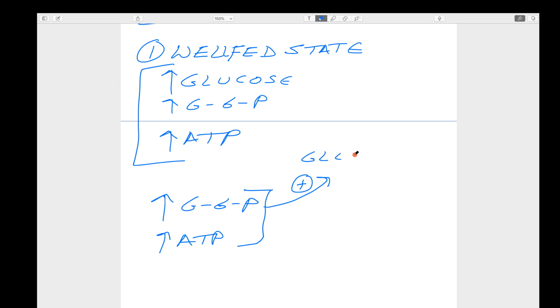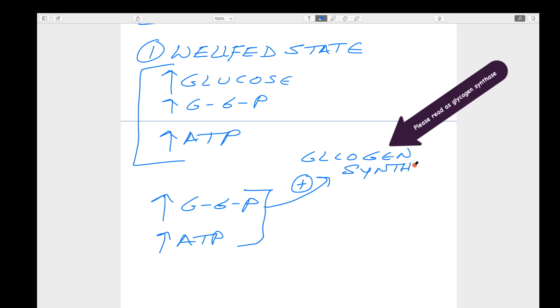What do we mean by allosteric modulators? We have studied allosteric modulators in enzymes. There are enzymes called allosteric enzymes, those enzymes which have a site other than the catalytic site. This site we call the allosteric site, where these modulators bind.